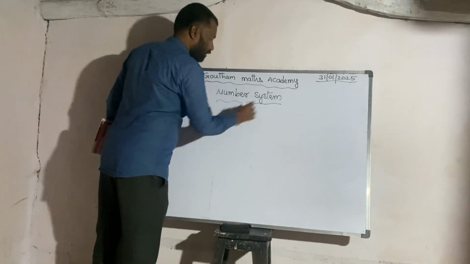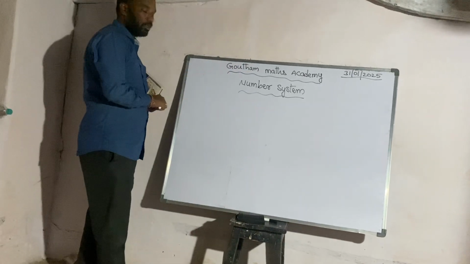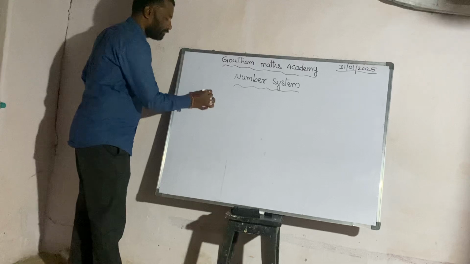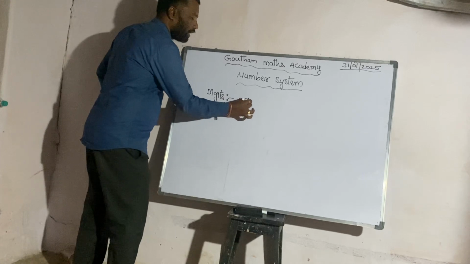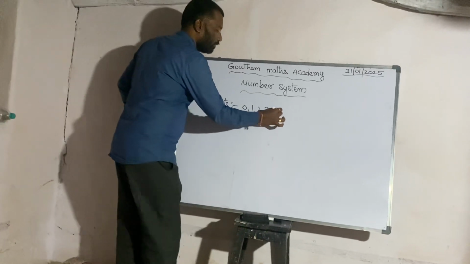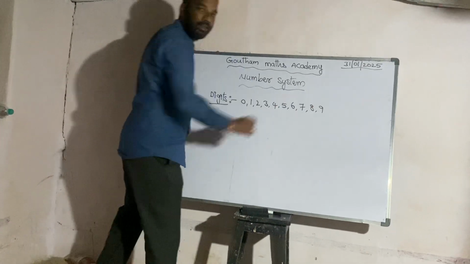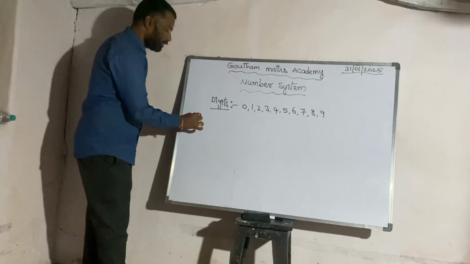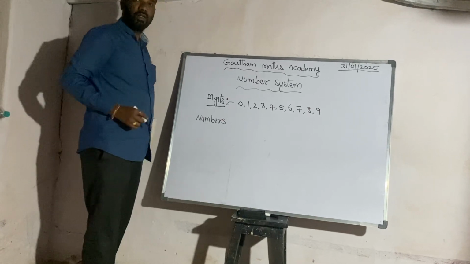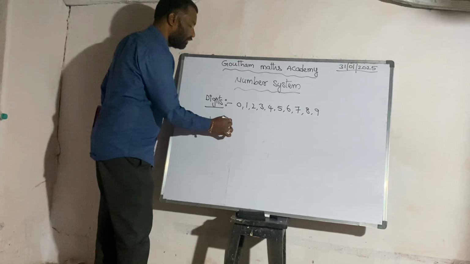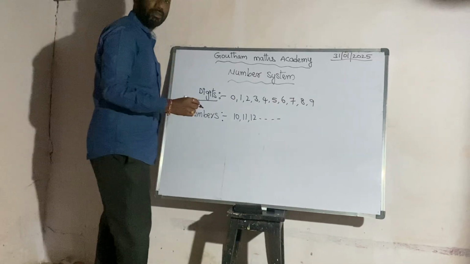First of all, I want to start from digits. So what are the digits? Let us discuss digits. Zero, 1, 2, 3, 4, 5, 6, 7, 8, 9 are called digits. Next, numbers. Combination of digits are called numbers, or from 10 to infinite are all numbers.